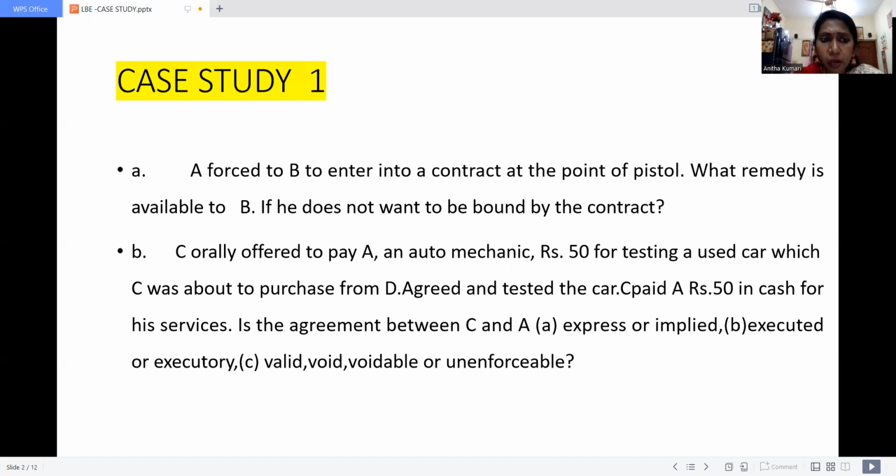So what is the remedy available to B? Here, B has no need to perform this contract. Why? Because there is an absence of free consent in the contract. This is the solution for it.